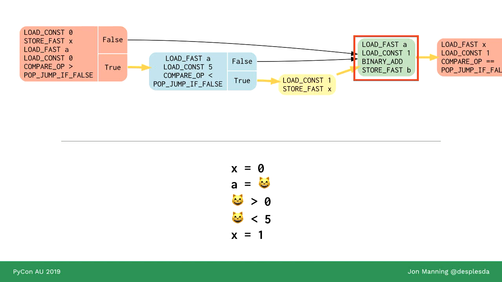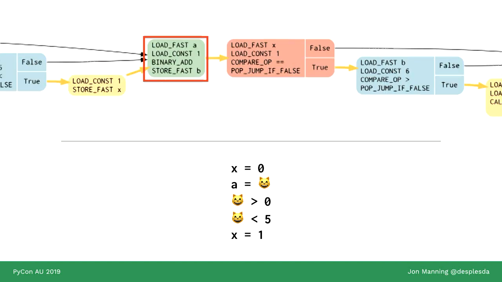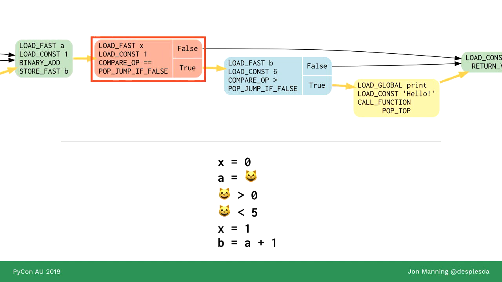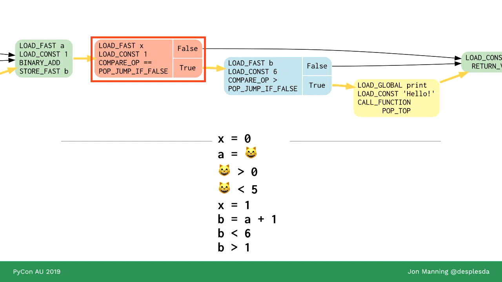All paths end up going in through here, and we'll shift across. And then we have another set of tests. We are checking to see, okay, if we're taking the true path, that means that x must be equal to 1. We have already defined that, so to save space, I won't add it again. So taking the true path, we'll move on to the next one. But also, because in the previous block we said that the variable b is equal to a plus 1, we can infer that b is less than 6 and b is greater than 1.